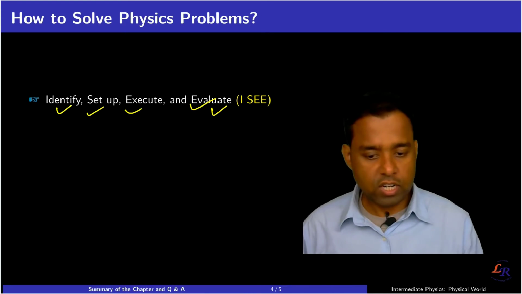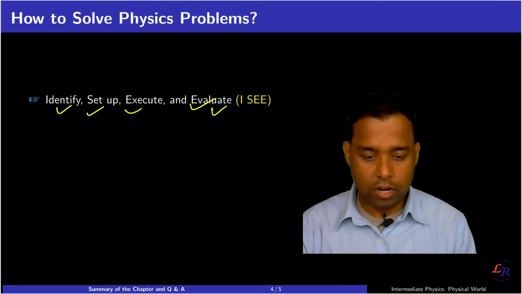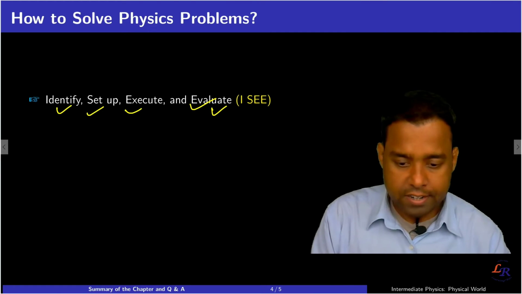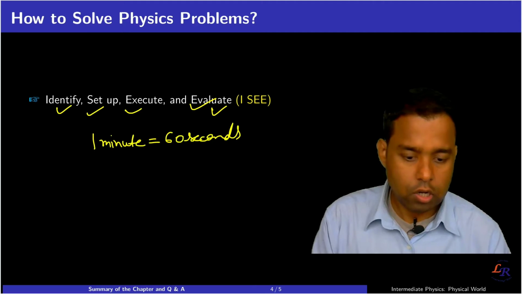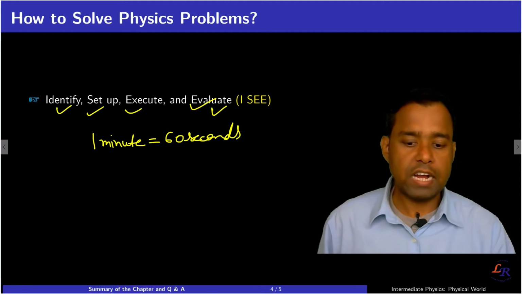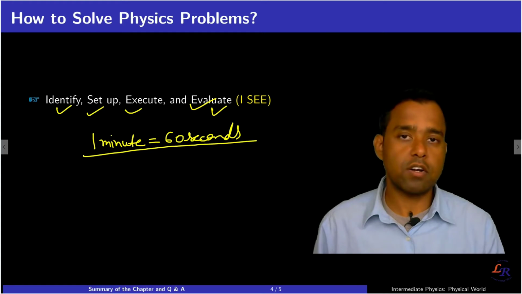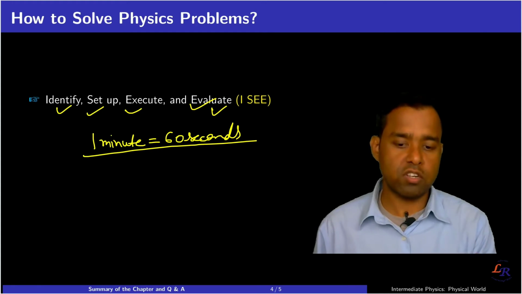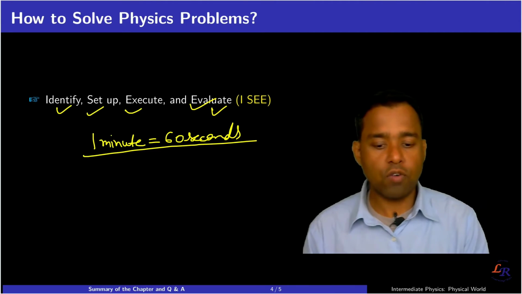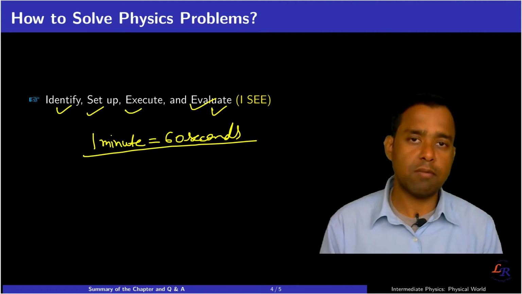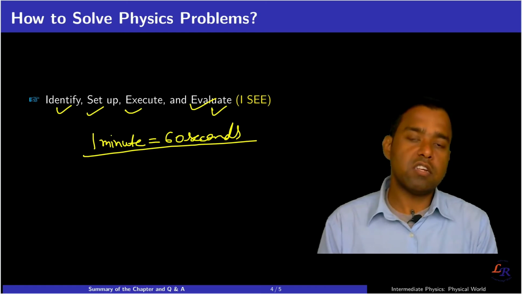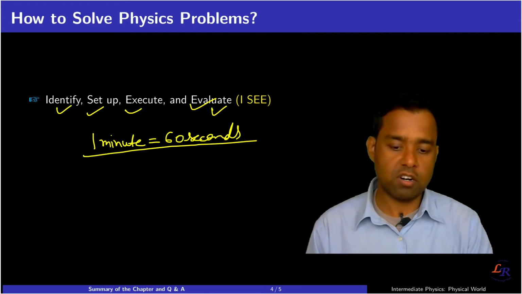So let me give you a very simple example. If I write 1 minute, you have seen that 1 minute and 60 seconds are the same thing, but you know that because you know the physics, the concept of units. So you identified, when I write 1 minute is equal to 60 seconds, what it means. This is something related to unit conversion, right?